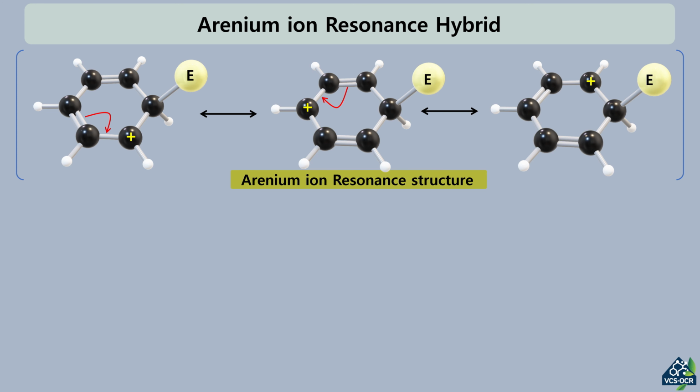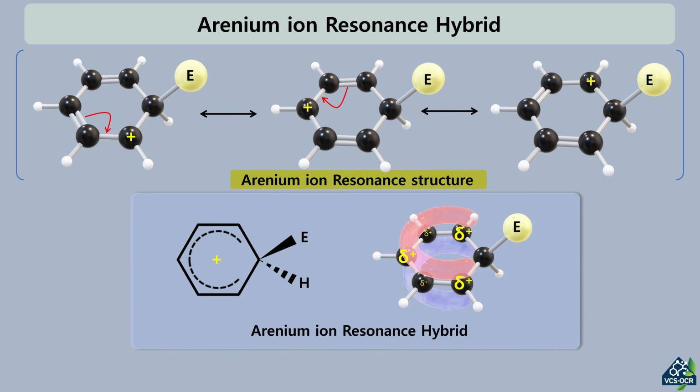It remains partially stabilized through resonance delocalization. It's important to remember that the true structure of this intermediate is best represented as a resonance hybrid. Instead of a fixed positive charge sitting on a single carbon, that +1 charge is actually primarily distributed across the ortho and para positions, relative to the newly formed sp3 hybridized carbon. Take a look at this 3D model. You can clearly see the horseshoe pi system, where electron density is spread across 5 p orbitals.